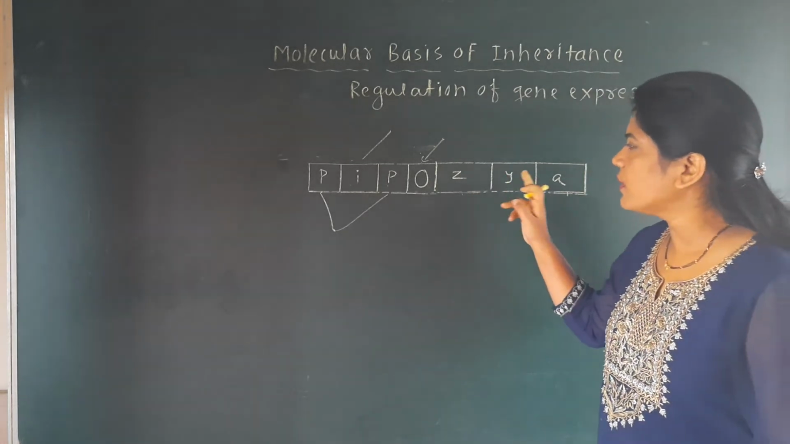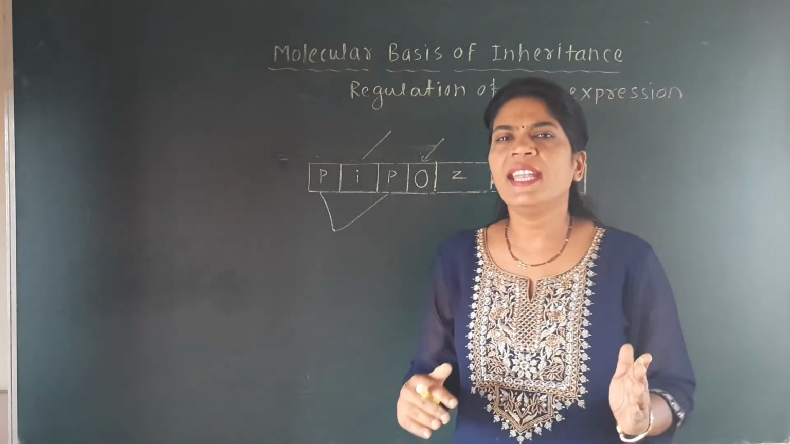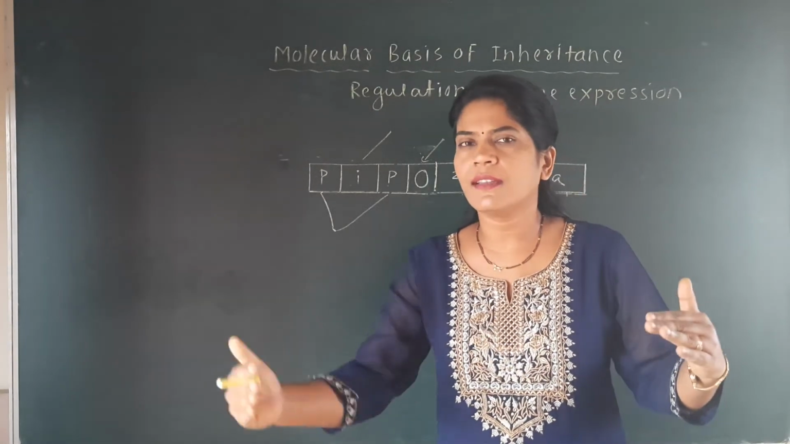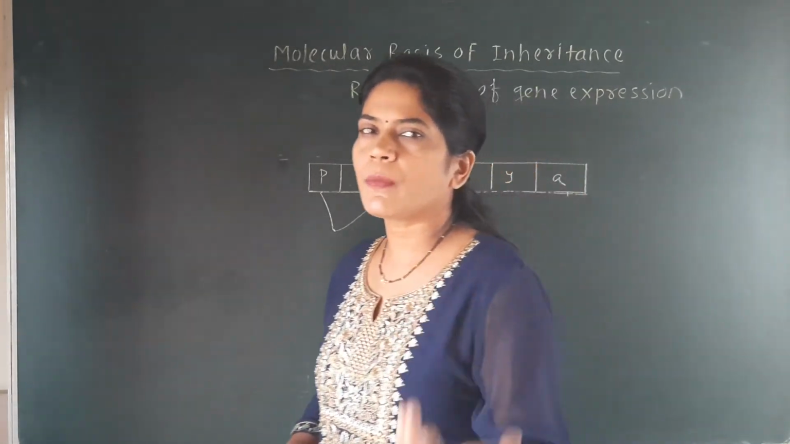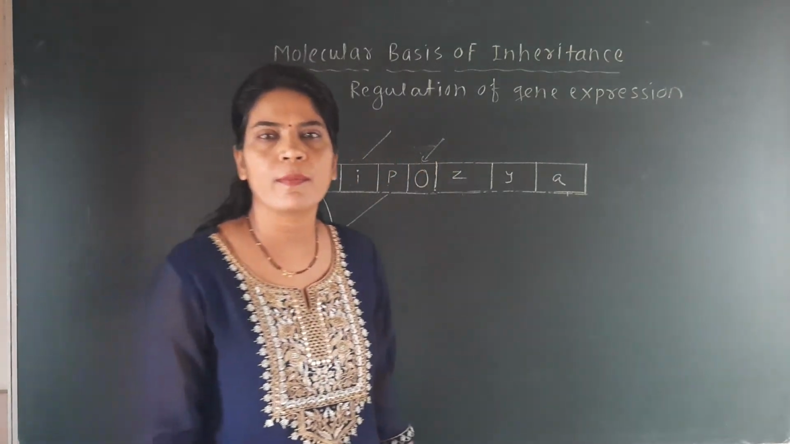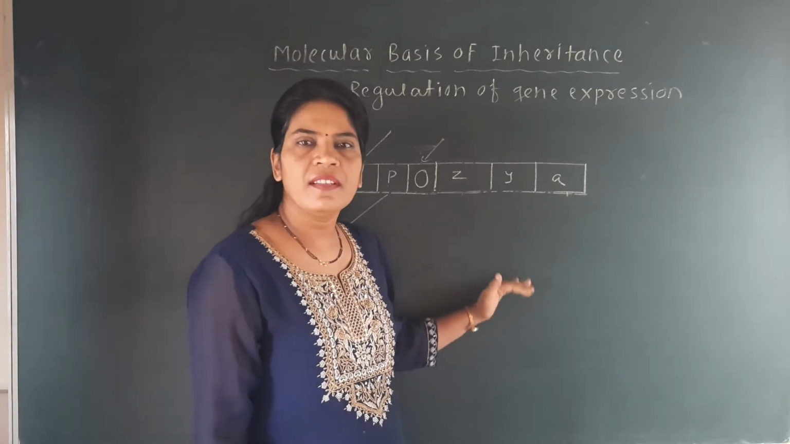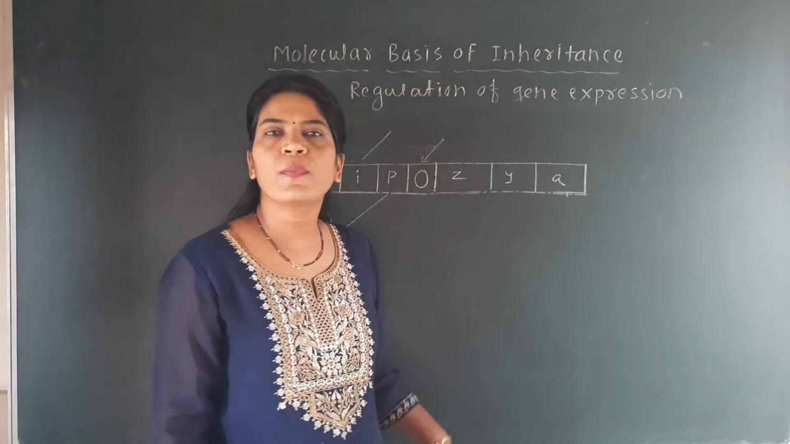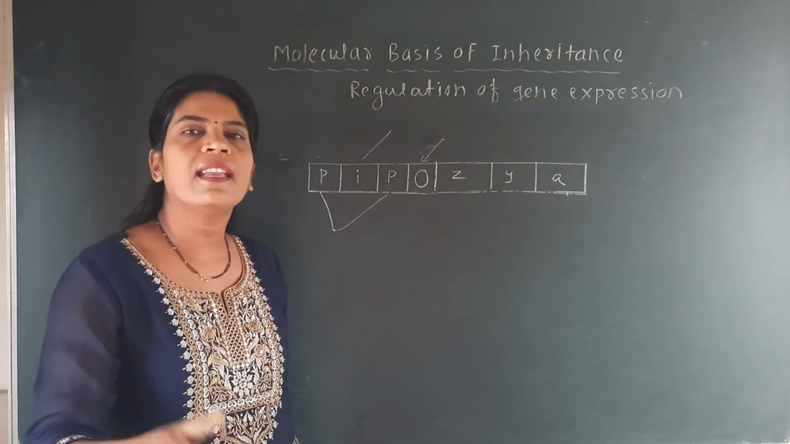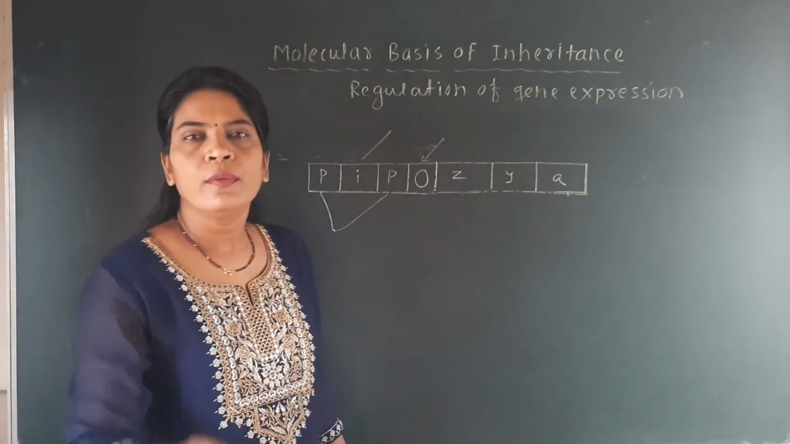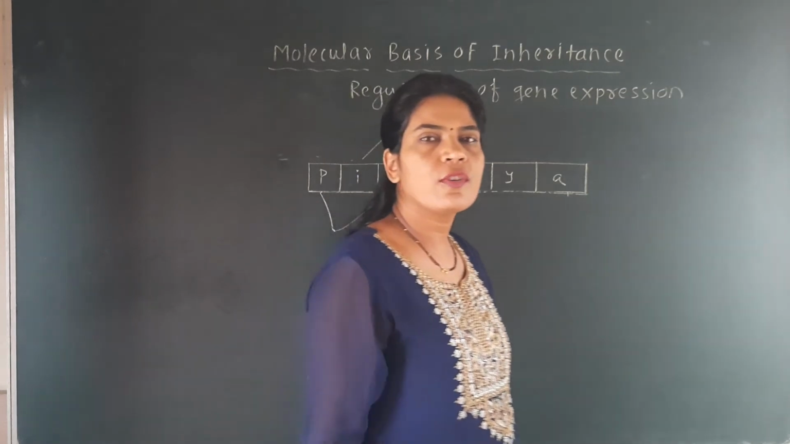For the expression of the structural genes, because here any protein will be formed in which way? First there will be transcription and then the translation. First there will be formation of mRNA and then there will be formation of protein. So to form these different enzymes from the ZYA genes, there will first be formation of mRNA, and then that mRNA is involved in the formation of these three enzymes.